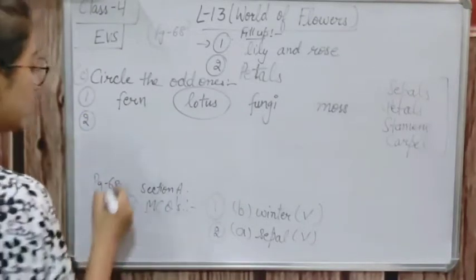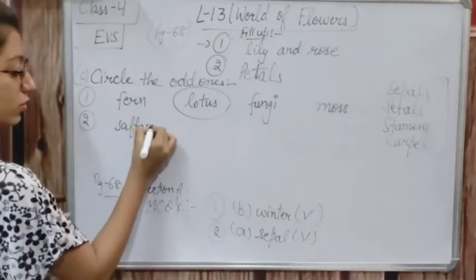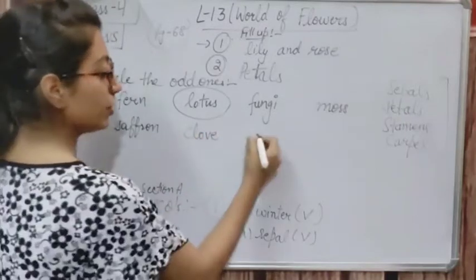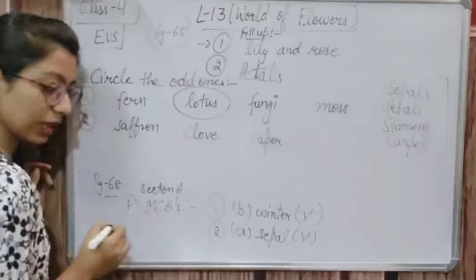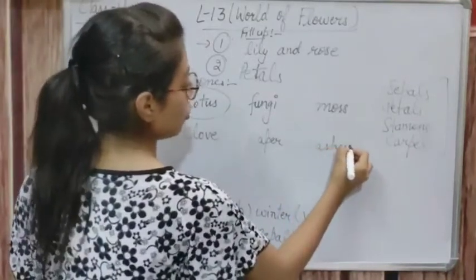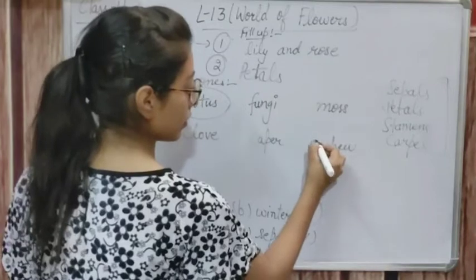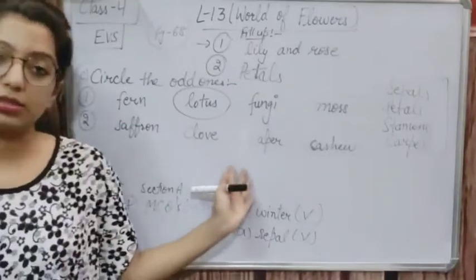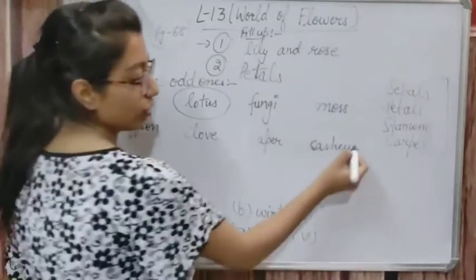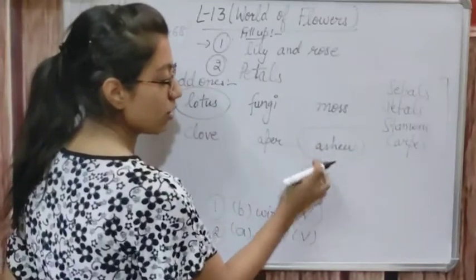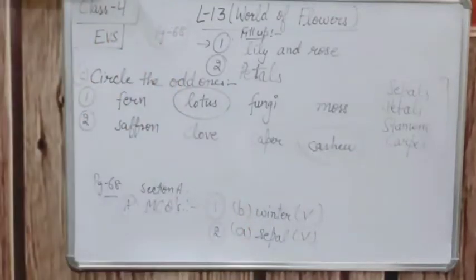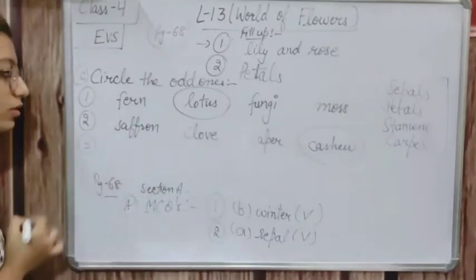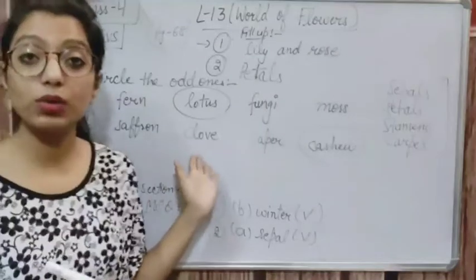Now next is saffron, clove, caper and cashew. These 4 words are given to us. Okay, so now saffron, clove and caper, these are the spices and the cashew is a dry fruit. So we will circle it because this is the odd one. Cashew. Cashew is a dry fruit and others are spices. Spices made with the flower.